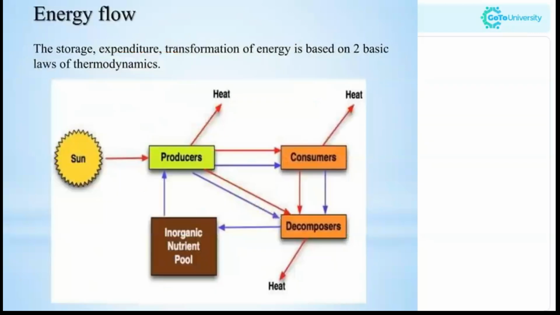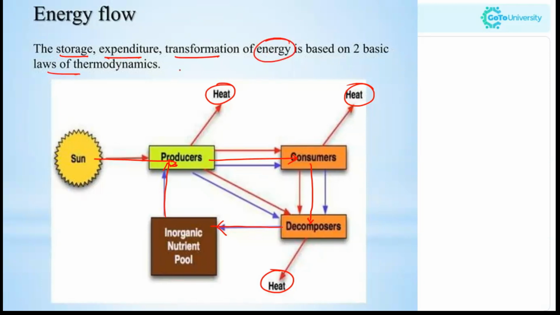Now, energy flow, as we explained till now, the sun is transferring the energy to producers, producers to consumers, consumers to decomposers, and also a certain amount of energy is lost as heat energy. Again, the decomposers will be converting organic into inorganic nutrient pool, which is consumed again by the producers. It's like a cycle. So the storage, the expenditure, the transformation of energy is based on two basic laws of thermodynamics. Energy can be neither created nor destroyed. It can be transferred or converted from one form to another.